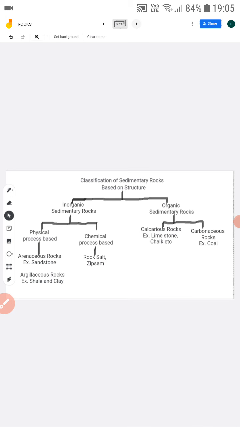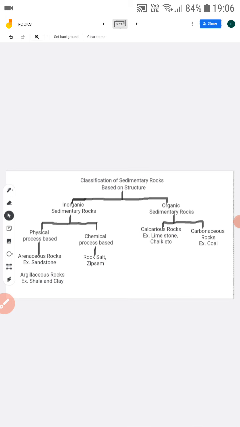For example, first a layer comes, then next year there is another layer, then another layer, and later on it solidifies and turns into sedimentary rock. So these are layered rocks. They have fossils in between them. They can absorb water, not every time but most of the time, right?